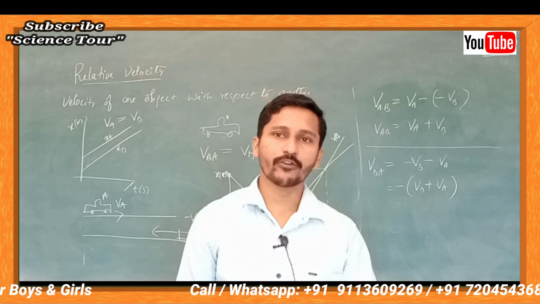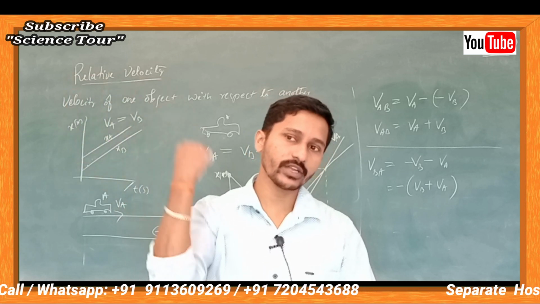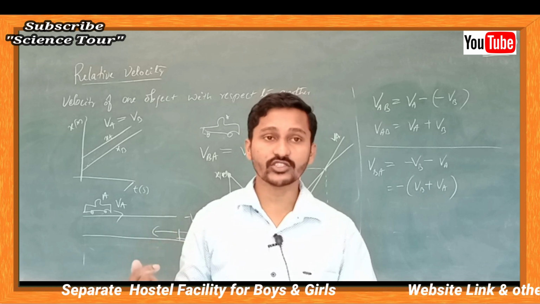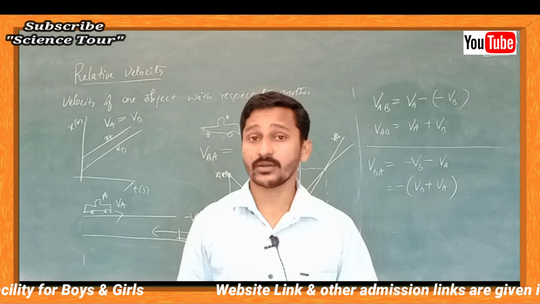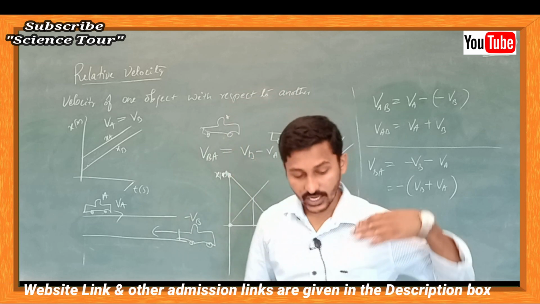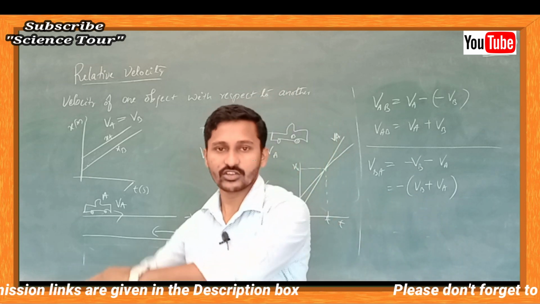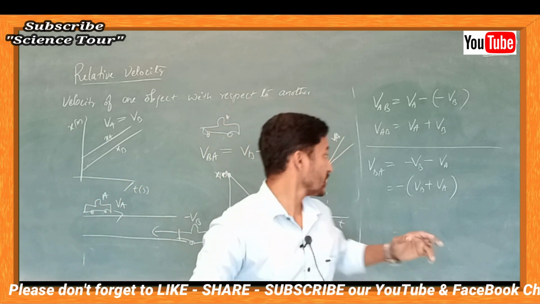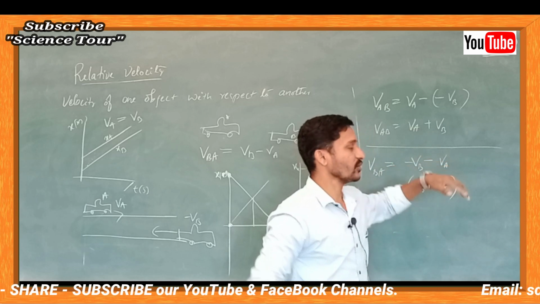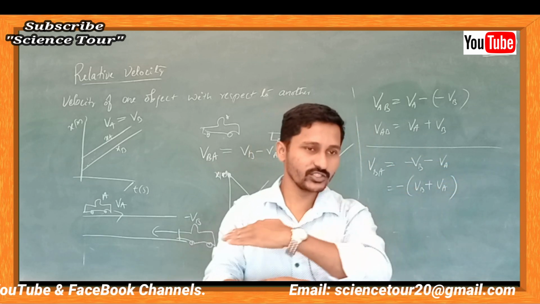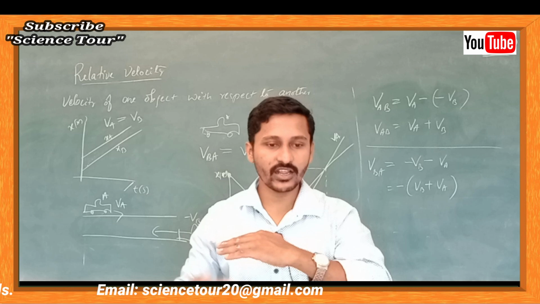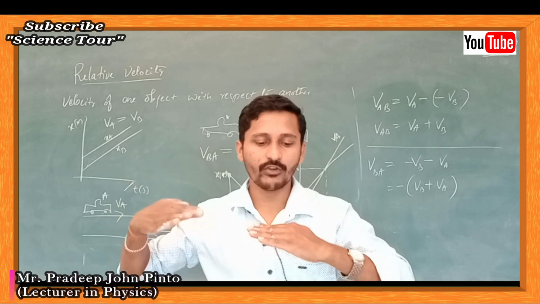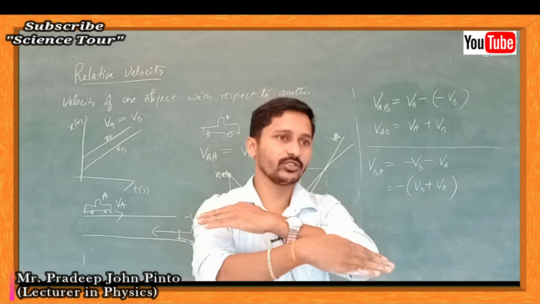Though you are moving at 40 meters per second, and that vehicle is also moving at 40 meters per second, you feel that the vehicle is crossing you with a speed of 80. But why? Because you are moving at 40 and that vehicle is crossing you oppositely at 40, so it is going to add up. As soon as you cover the distance 40, he is also going to cover the same distance, the bus length or car length with the 40, so it is added up together.